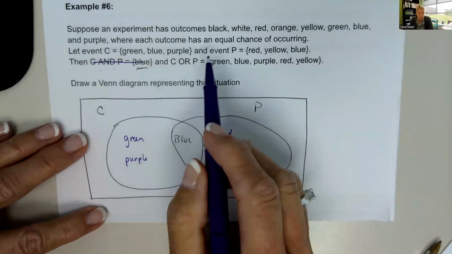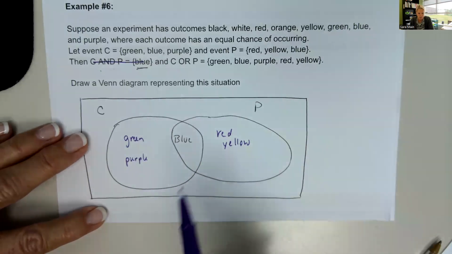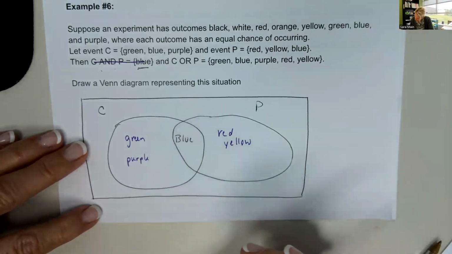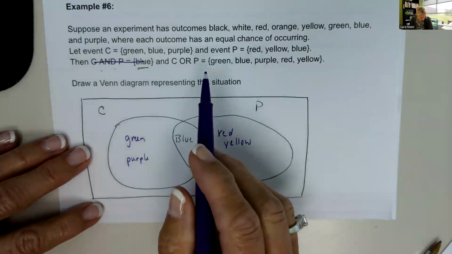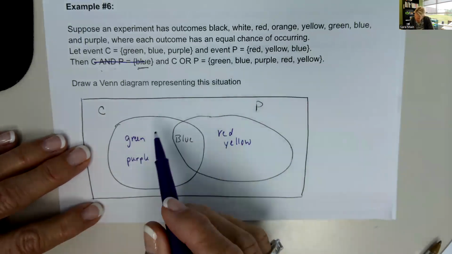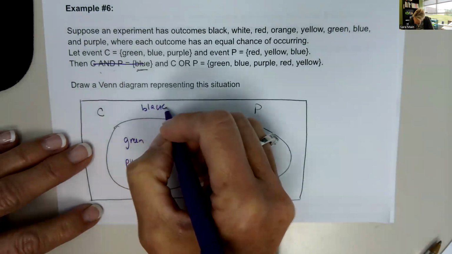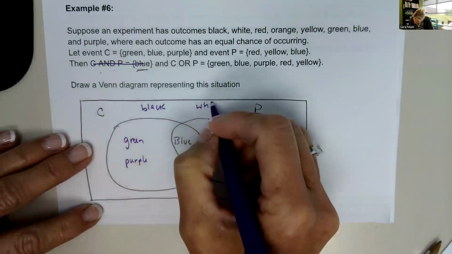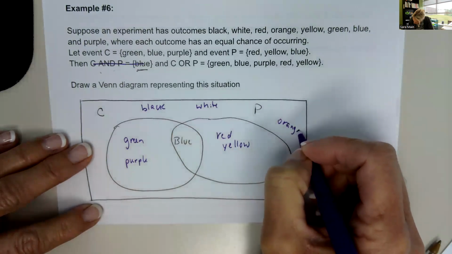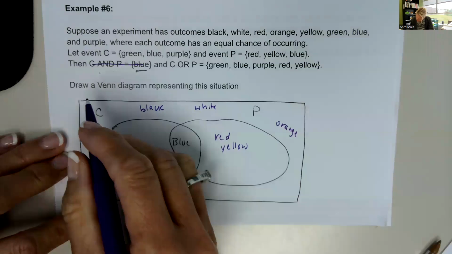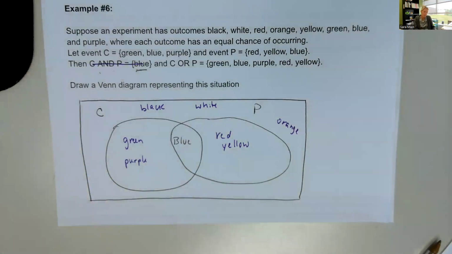And then C or P means it's in any of those: green, purple, blue, red, and yellow. And then we also had black, white, and orange that are not in either of these events. So we can write them anywhere. So black, white, and orange are still in the sample space, but they're not in either of these events, C and P.